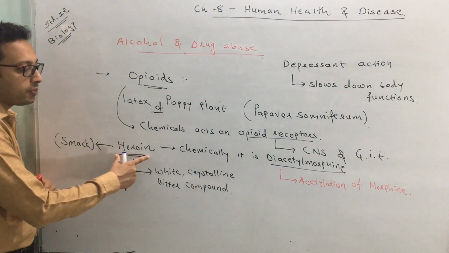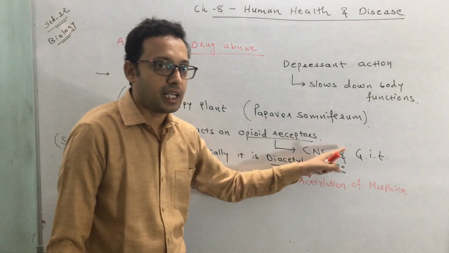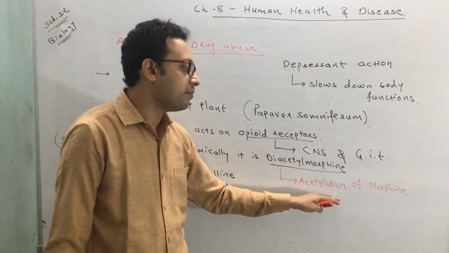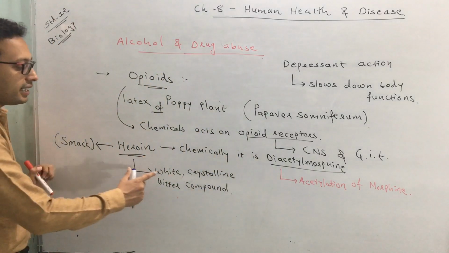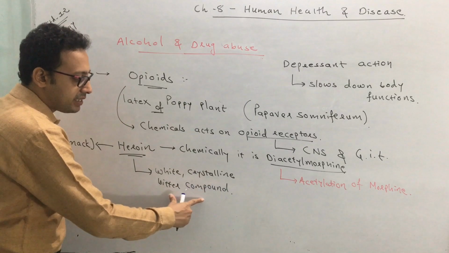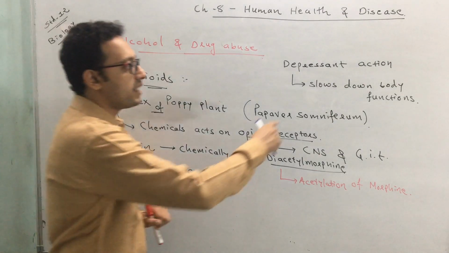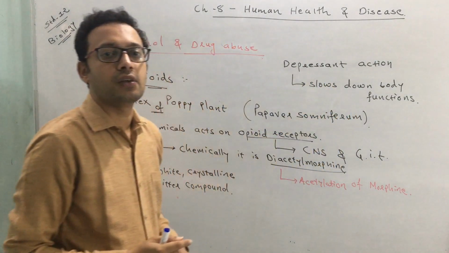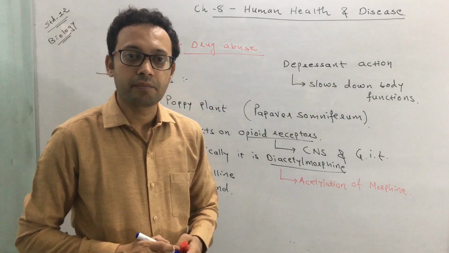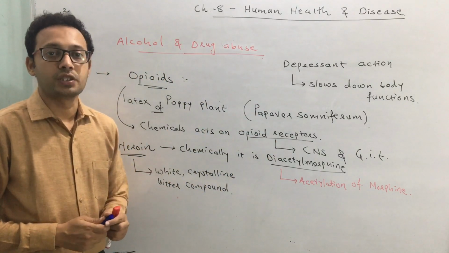One of the famous opioids is heroin. Chemically it is diacetyl morphine, which means it is obtained by the acetylation of morphine. Heroin is a white crystalline bitter compound, also called smack. Which kind of effect does it have? It has a depressant action and slows down body function. So that is all about the first category of drug, opioids.